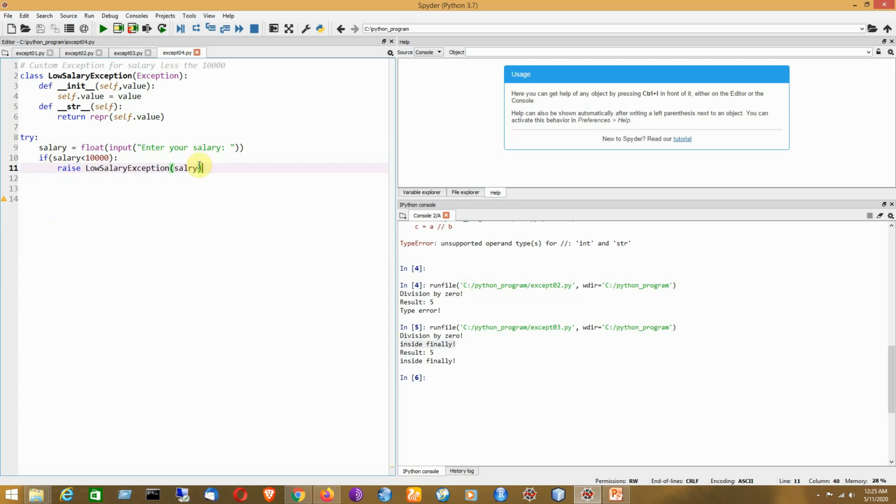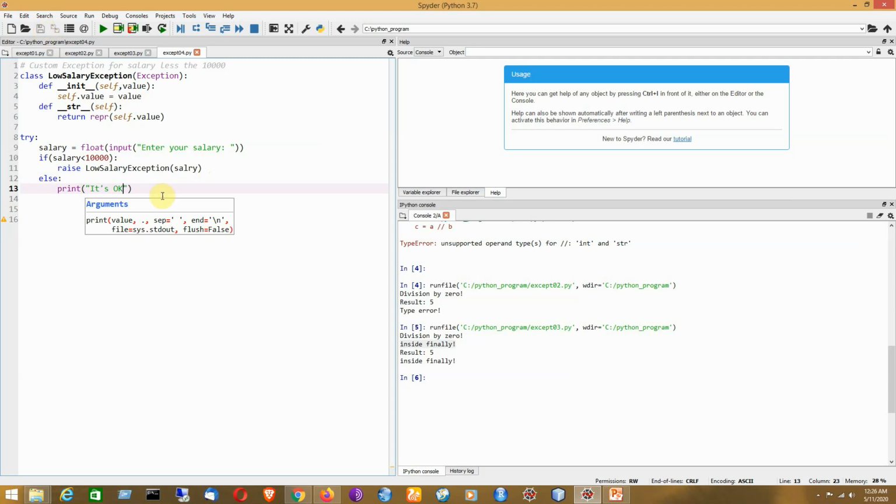So if the salary value is less than 10,000, in that particular case that kind of exception will be generated. Now if the value is not less than 10,000, here we'll print a message like it's okay. Clear?